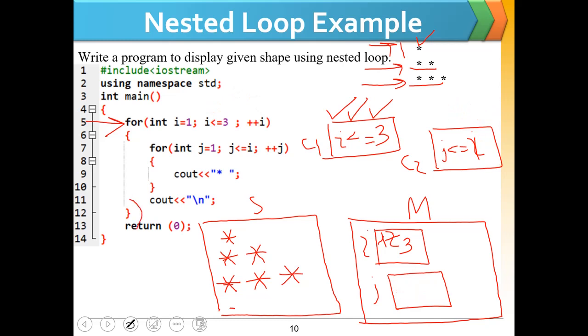When this loop ends here, the update will be executed again and we will get 4 in i. This condition is false because 4 is not less than or equal to 3. When this condition is false, the outer for loop will be terminated and the program will be exited successfully with the output screen like this.